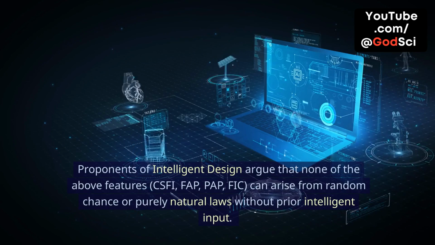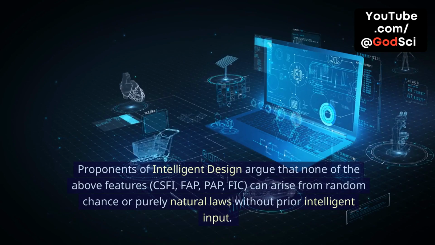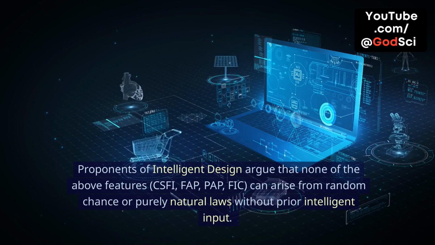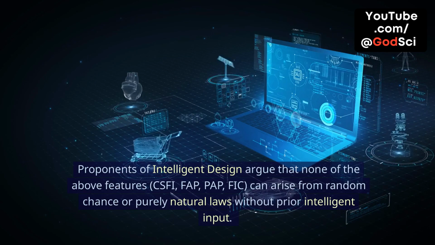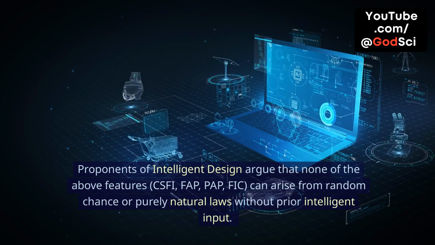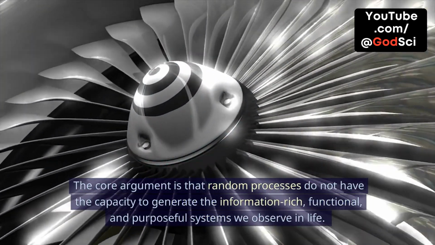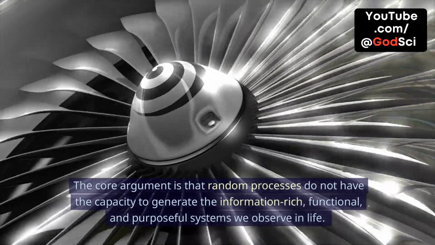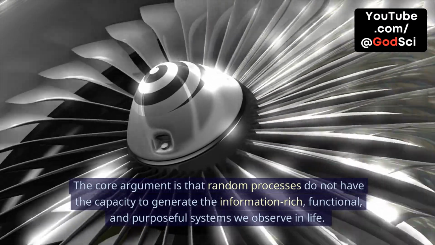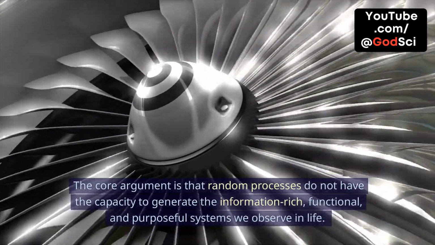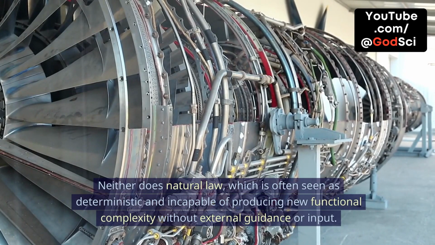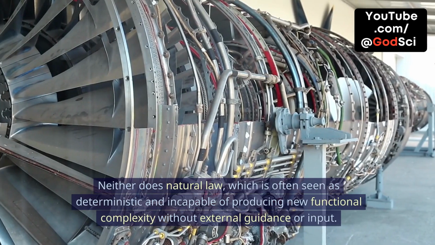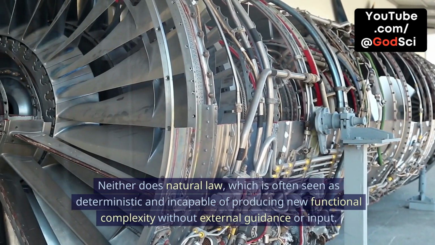Proponents of intelligent design argue that none of the above features, CSFI, FAP, PAP, FIC, can arise from random chance or purely natural laws without prior intelligent input. The core argument is that random processes do not have the capacity to generate the information-rich, functional, and purposeful systems we observe in life. Neither does natural law, which is often seen as deterministic and incapable of producing new functional complexity without external guidance or input.